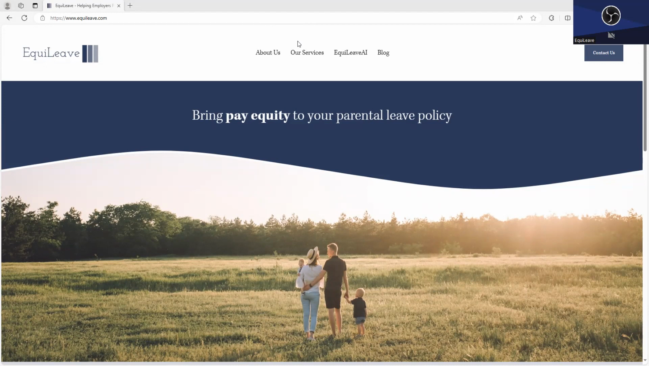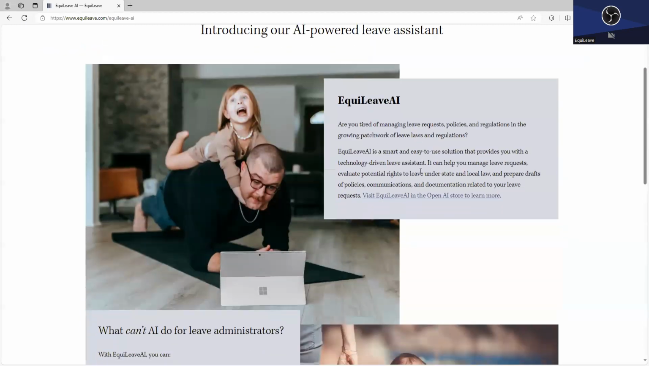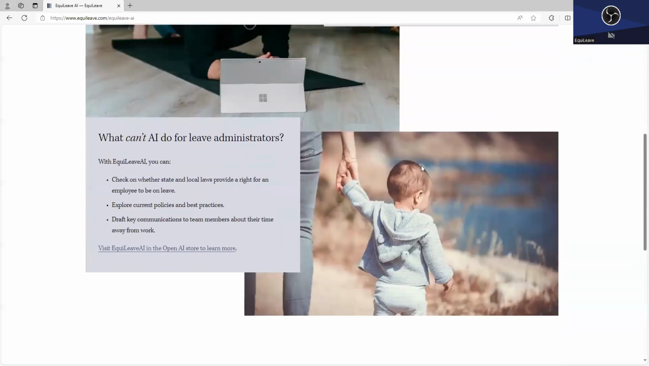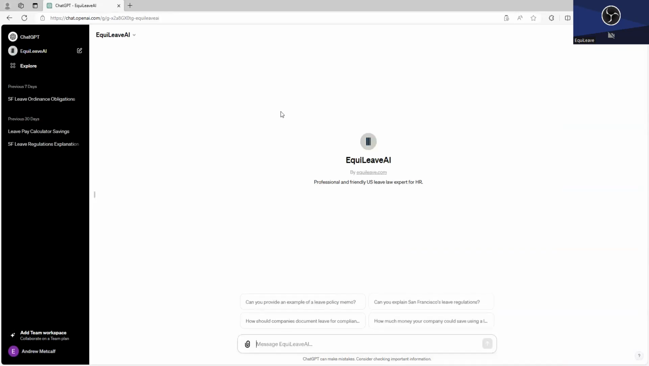So to access EquiLeave AI, all you're going to do is navigate to our homepage at EquiLeave.com, and we've got a link there right at the top for the new EquiLeave AI tool. You can go to that page and read about everything you can do with it and how great it is. And there's a link on that page to visit the OpenAI store to learn more. And that link will take you to OpenAI where you can visit our tool. And so this is EquiLeave AI, our LLM that we have developed to, again, assist with your leave administration.